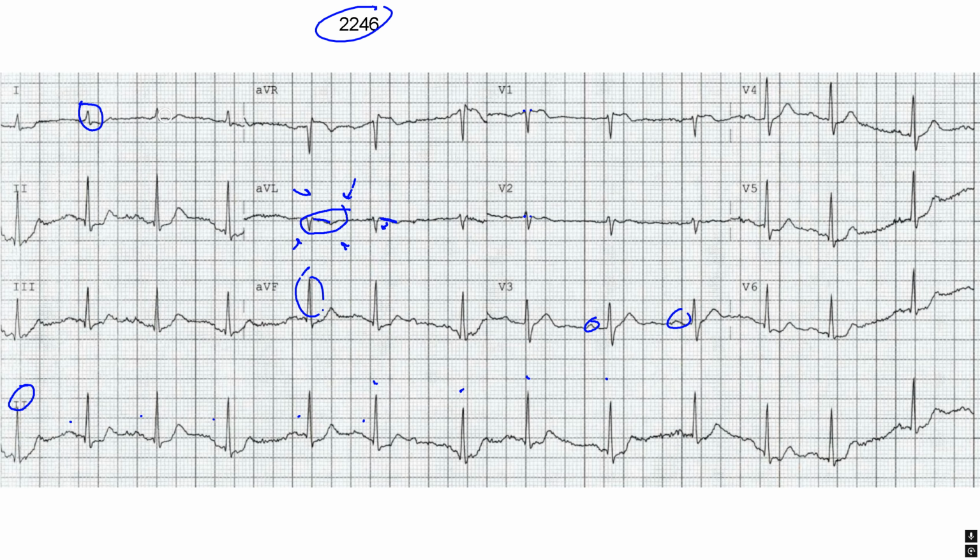Up here in lead 1, we do see a little bit of J-point depression, maybe 0.5 millimeter. And we also see this linearity of the ST segment. We can see it there, and here too, about 0.5 millimeter of ST depression and ST segment linearity. In II, III, and aVF, I do see some J-point depression, maybe 1 millimeter to 0.5 millimeter. Again, I note the linearity of these ST segments.